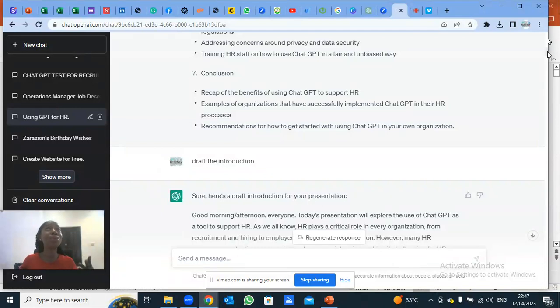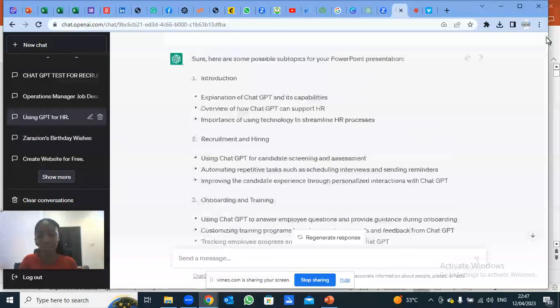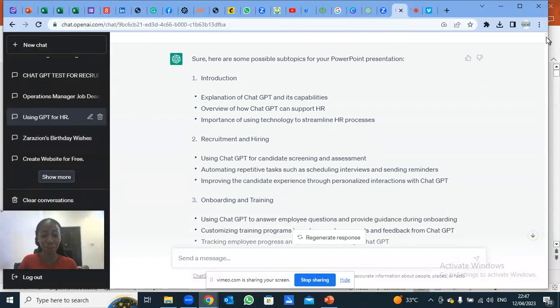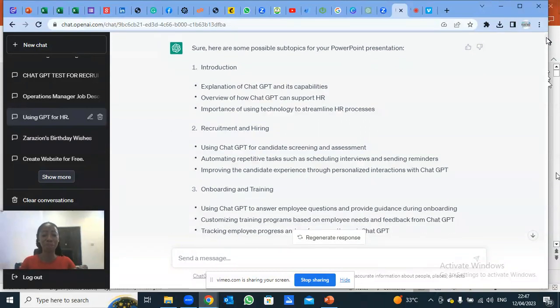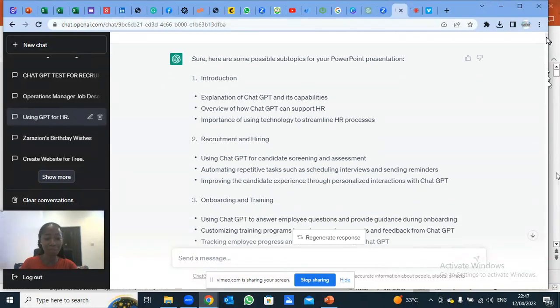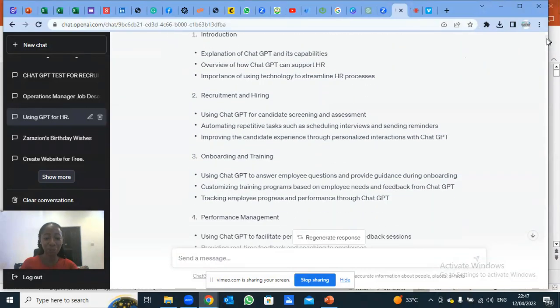If you do CIPM, there is a part on presentation skills where we are taught about presentations. The first thing you have to do is you have a topic. What is this topic even talking about? What are the likely subtopics that you need under this presentation? So this is what I just asked GPT to do for me. What's the subtopic? Give me a breakdown. What am I supposed to do with this topic? So give it to me.